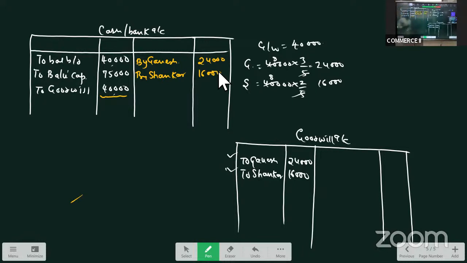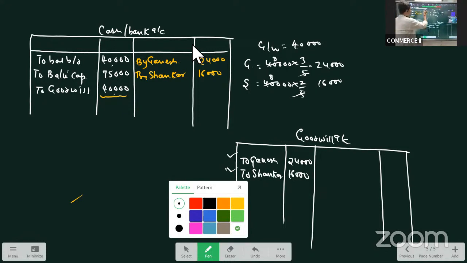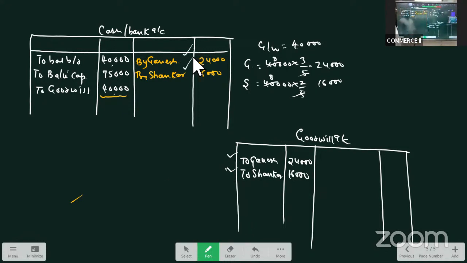Sir, all these days when we were solving the problems, you never took this on the credit side of cash. Because in all the cases what we have done till now, this adjustment was not there, that the goodwill amount is withdrawn by the old partners. In this case, it is given that the goodwill is withdrawn by the old partners. So when they are withdrawing, there is an outflow of cash. So I am taking it on the credit side. Okay, now let us close this.